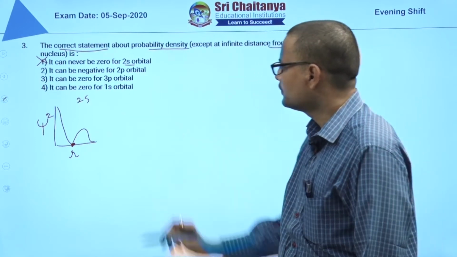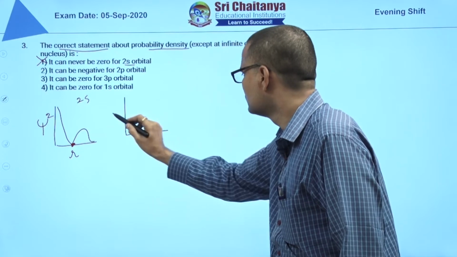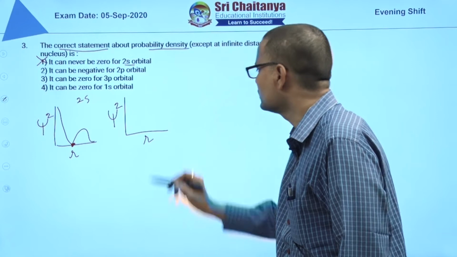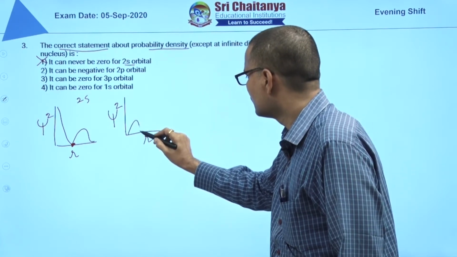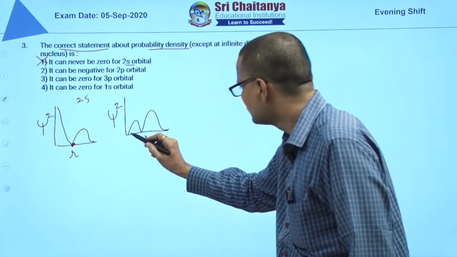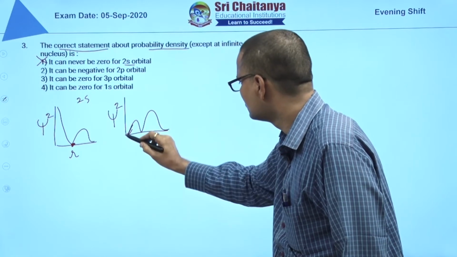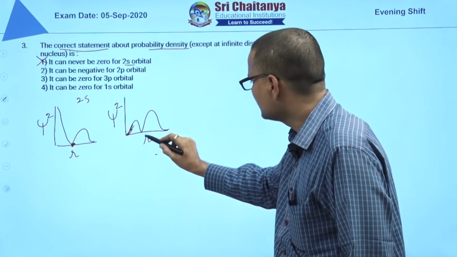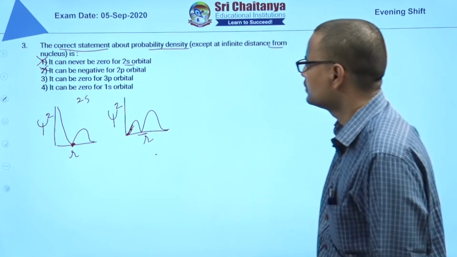It can be negative for 2p orbital. For 2p orbital, psi square versus r, what do you get? We'll start from here, nucleus from 0. Here they are saying negative, but there is no negative, so this is wrong.